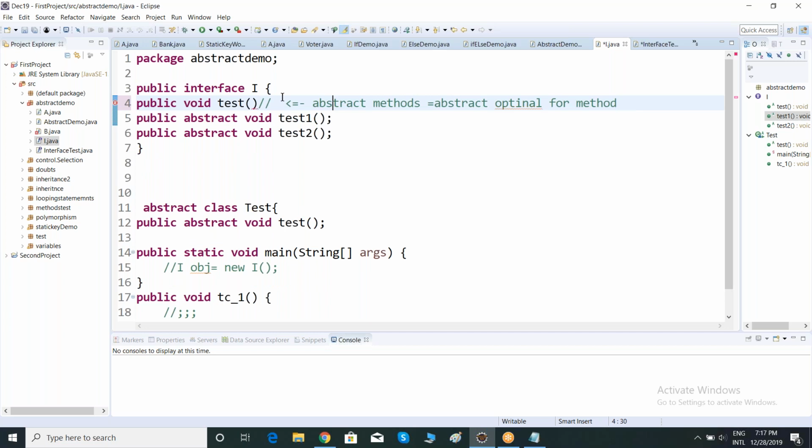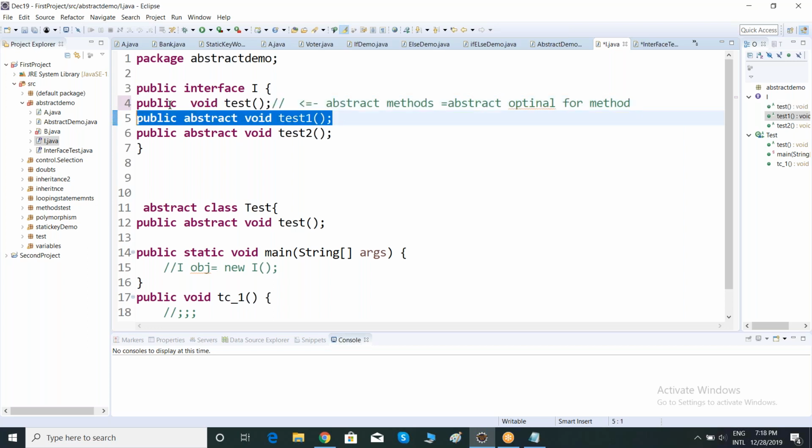Inside an interface, if you give a method body, it will throw an error, and the program will automatically consider it an abstract method, whether you mention the abstract keyword or not. There is a hidden keyword, and there is no difference between the fourth line method and the fifth line method.